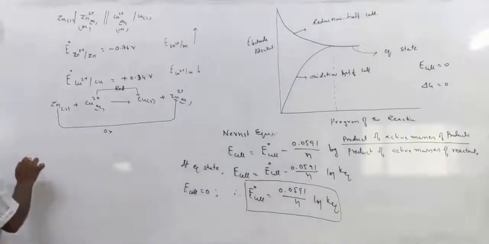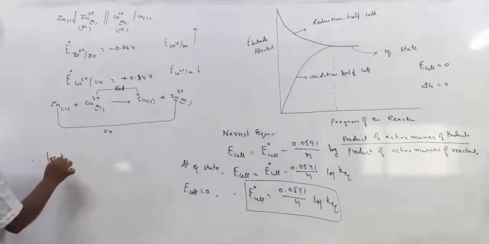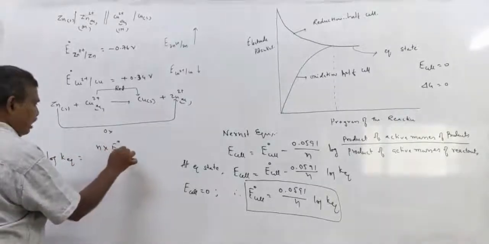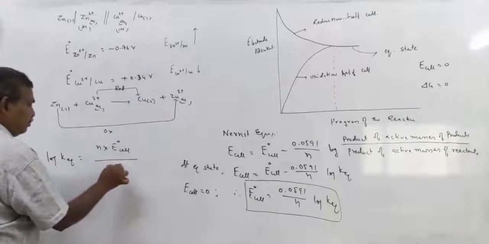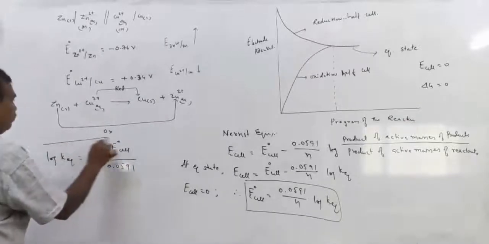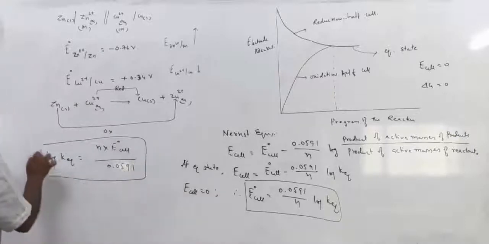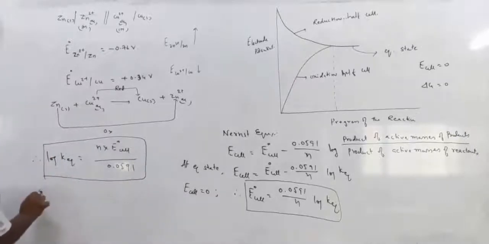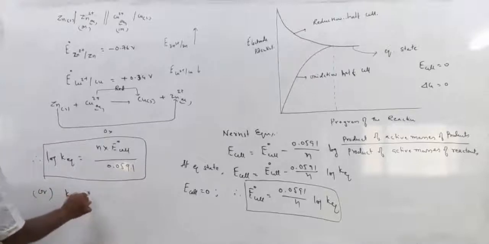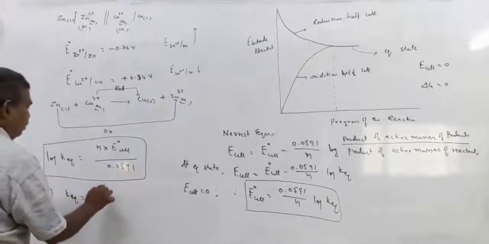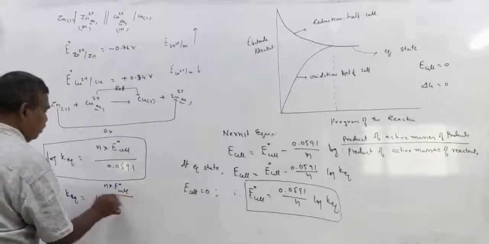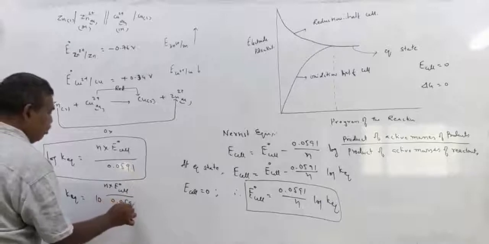So log K equilibrium is equal to n into E naught cell by 0.0591, or K equilibrium is equal to 10 power n into E naught cell by 0.0591.